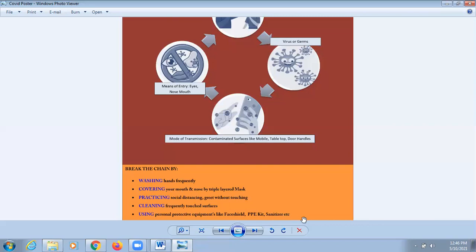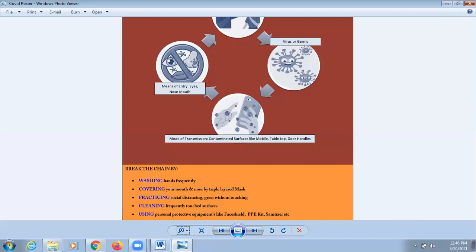We should avoid going outside home, but if you have to go and you cannot excuse that, in that case you should wear the face shield, mask, PPE kit, and also carry the sanitizer. In this way, after following all these rules, we can break this chain of spreading COVID-19.